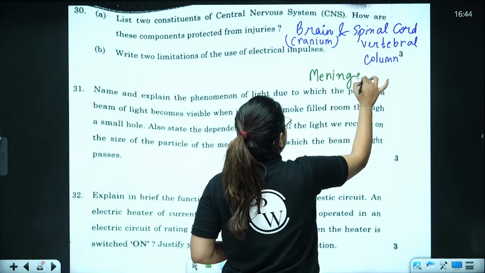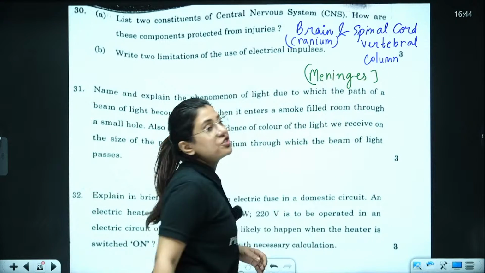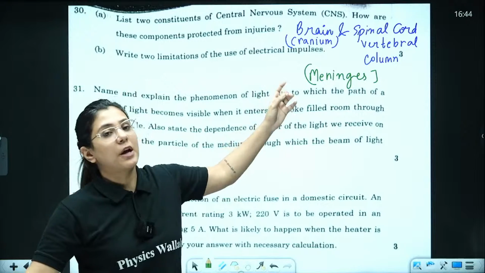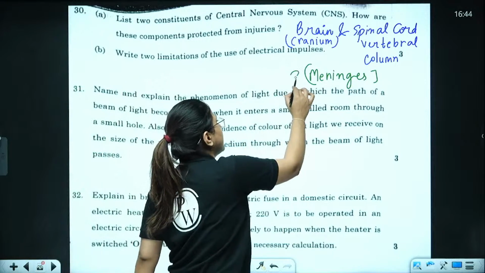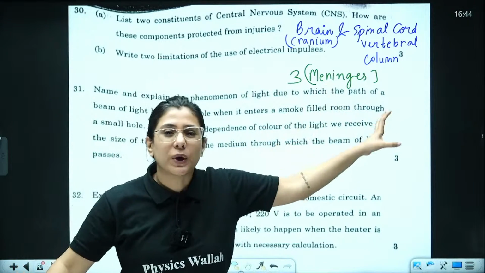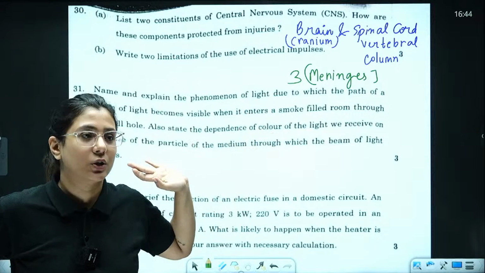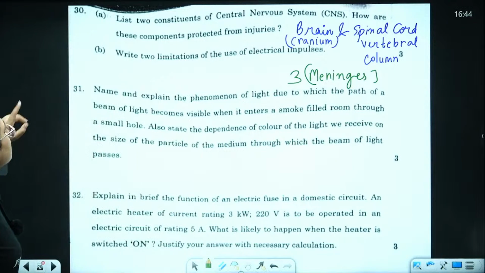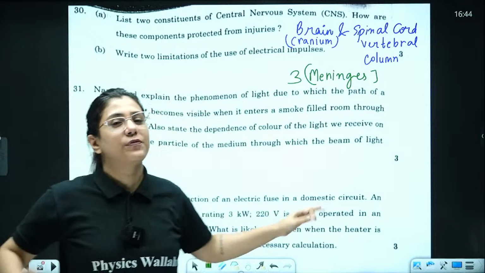Meninges are actually protecting brain and spinal cord. All these work together to protect brain and spinal cord.